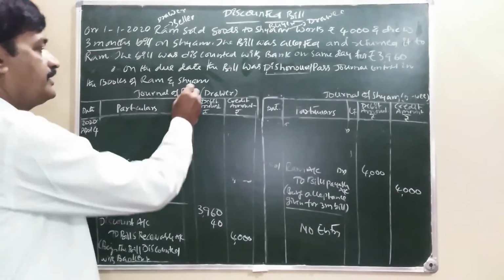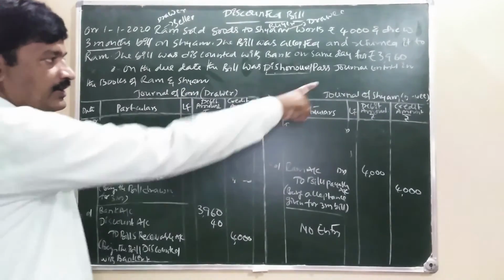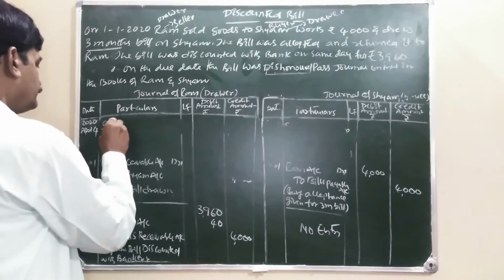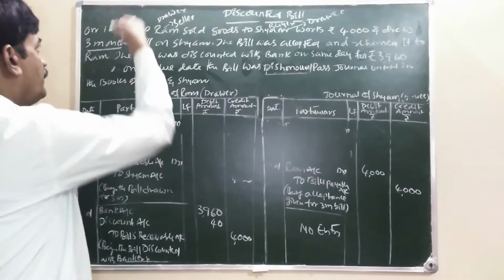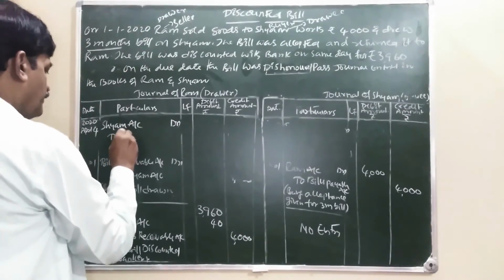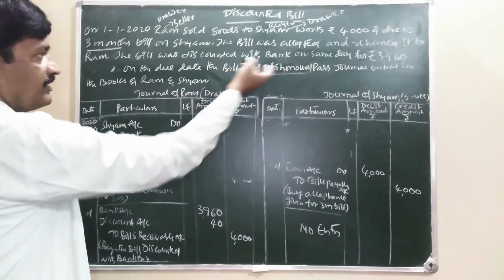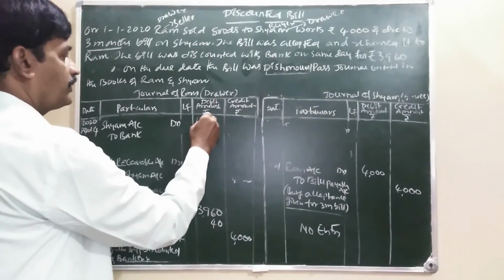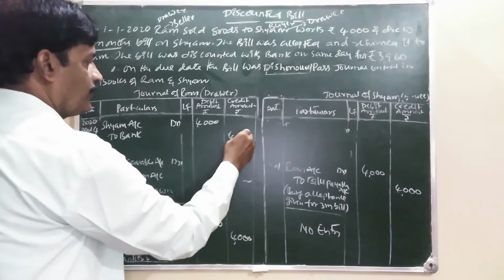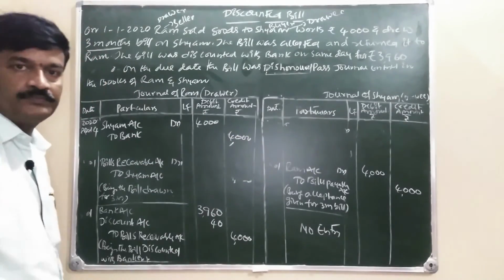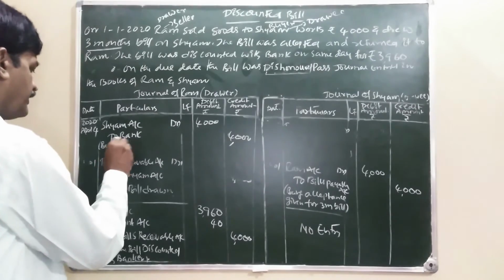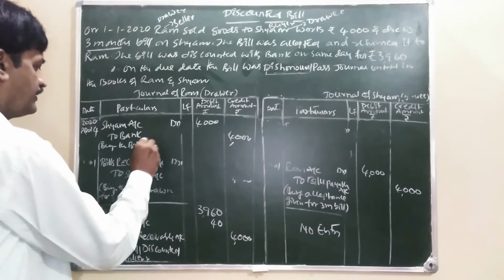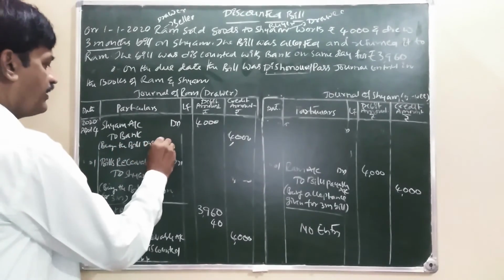What is this position? Due from where? Due from Shyam. Shyam account debit. Due to whom? Due to bank because it is dishonor. 4,000. Being the bill dishonored.